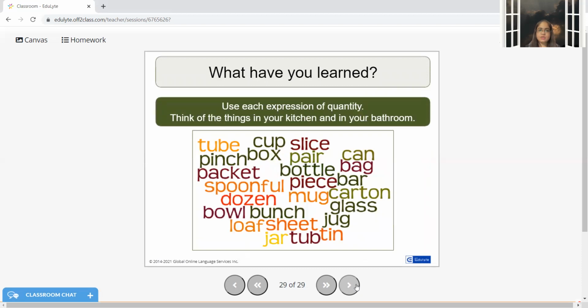So let's just quickly revise what we have learned so far. We talked about quantities, we talked about different nouns, and we tried to understand what kind of quantity is expressed in which manner. We talked about recipes too, and I'm sure this was a valuable session for all of you.